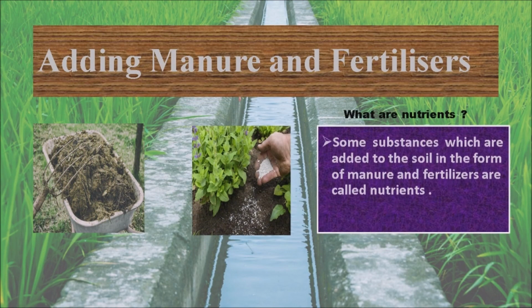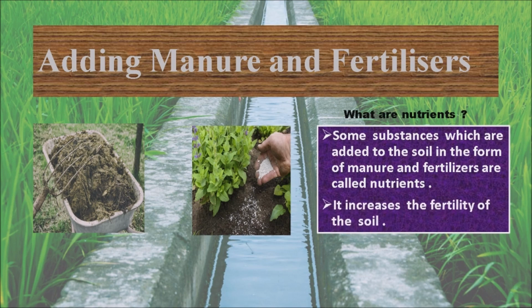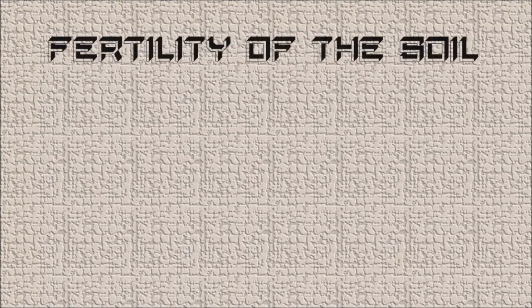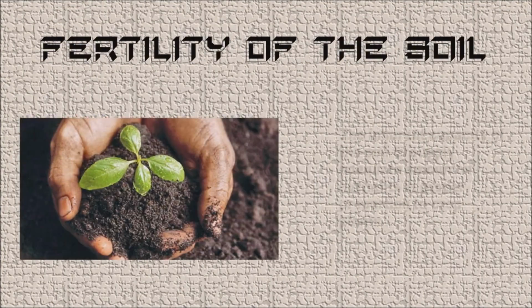What are nutrients and how do the plants obtain the nutrients? Some substances which are added to the soil in the form of manure and fertilizers are called nutrients. The plants absorb nutrients dissolved in the water by their root. So by absorbing the nutrients, the fertility of the soil is increased. So we must know what is fertility of the soil.